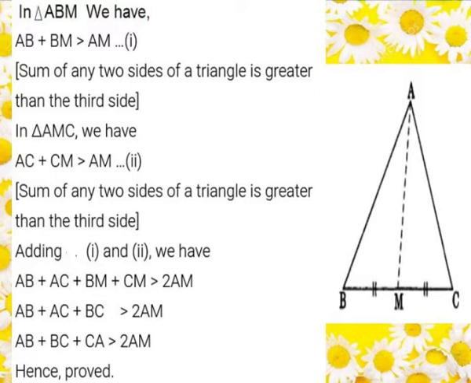Now we have to add both the inequalities, adding separately the LHS and the RHS. So by adding we get AB plus AC plus BM plus CM is greater than 2 times AM. Now here BM plus CM together form BC, so we get AB plus AC plus BC is greater than 2AM. According to the question, we have AB plus BC plus CA is greater than 2 times AM. That is what we wanted to prove.